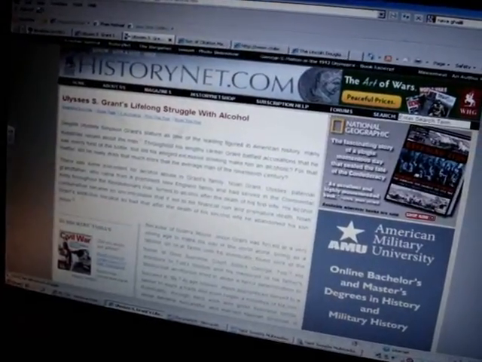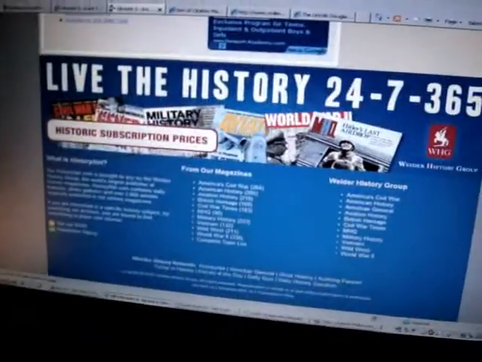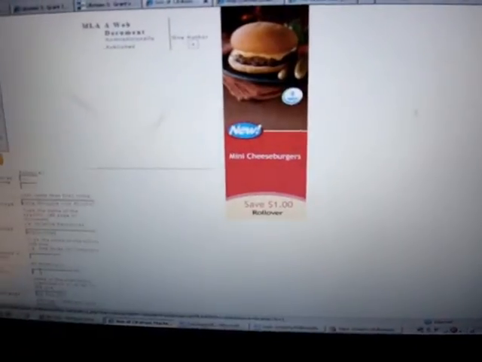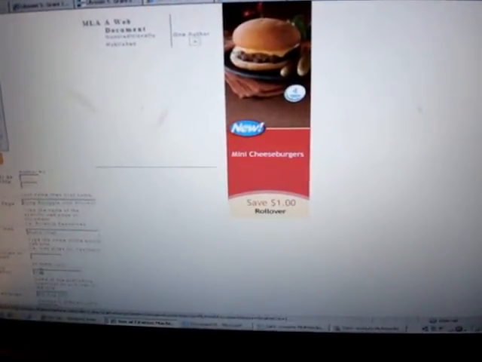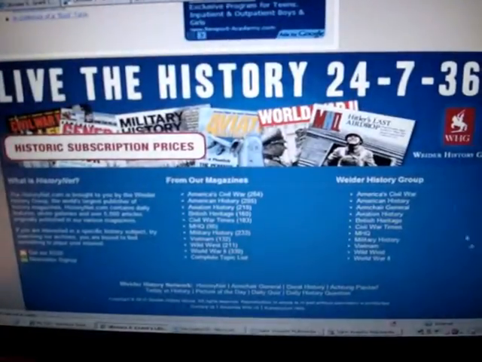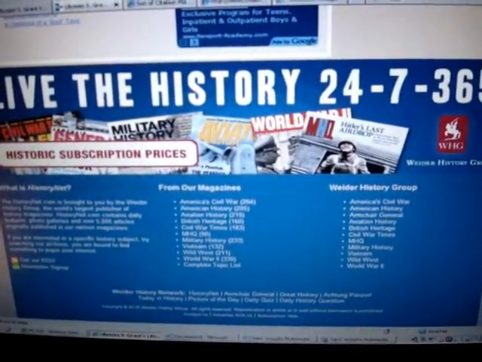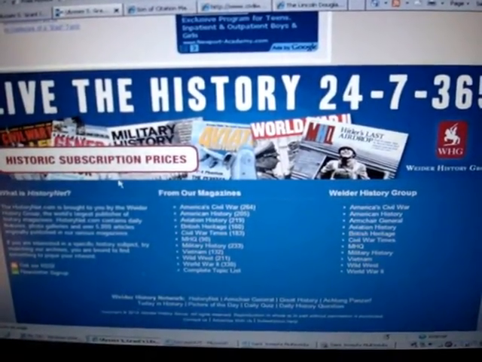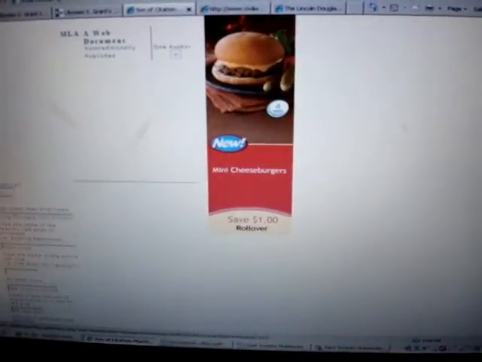The group that actually funds HistoryNet is down at the bottom. It is the Weider History Group. We'll put that for publishing organization. The date of last revision isn't easy to see, the actual month and date, but it says 2010 here, so that's about all we can go with.